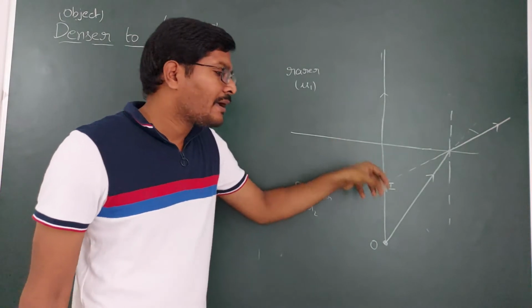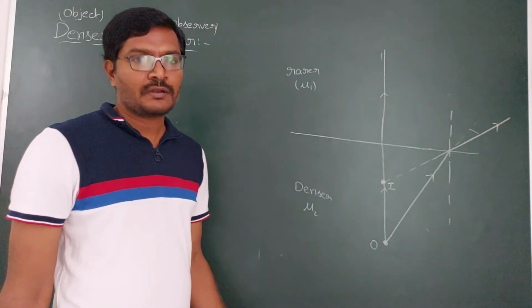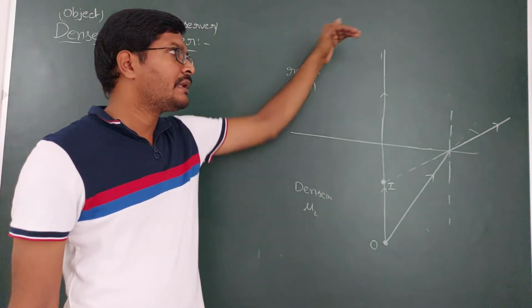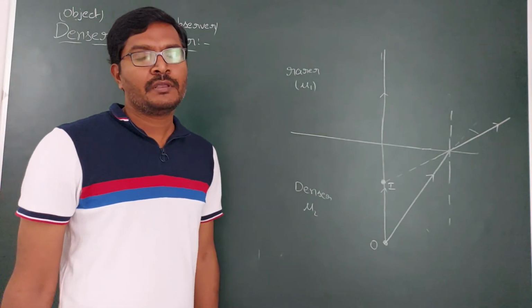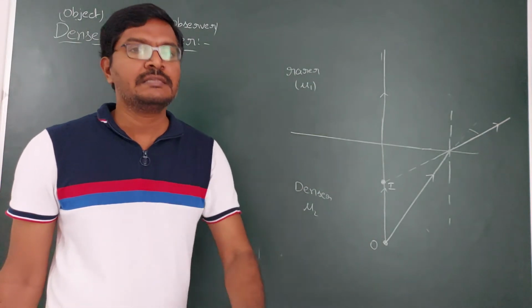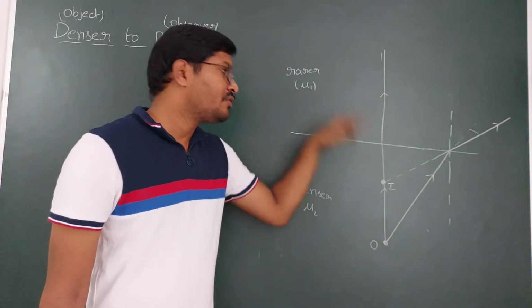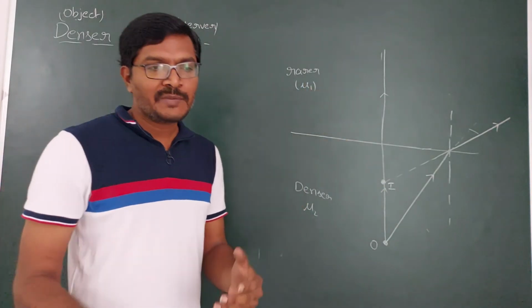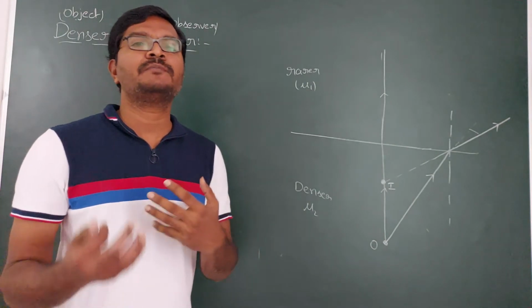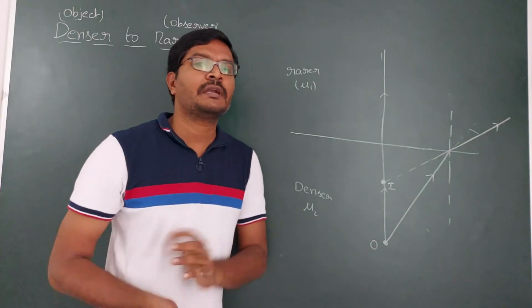Suppose you place a coin in the denser medium. So now the coin acts as the object. You are in the rarer medium, that means you are in the air, observing from the air. The coin is in the denser medium. Then how does the coin look? The coin looks as if it is coming towards you. As it is coming towards you, it appears in big size. If objects are coming towards the eye, they appear in big size.